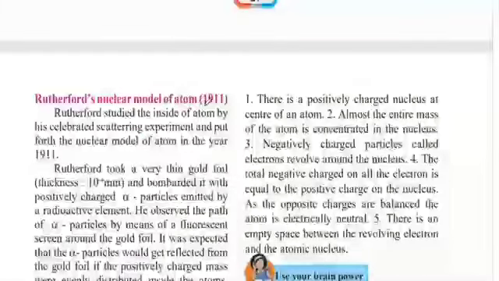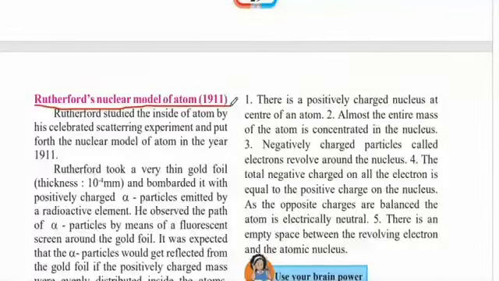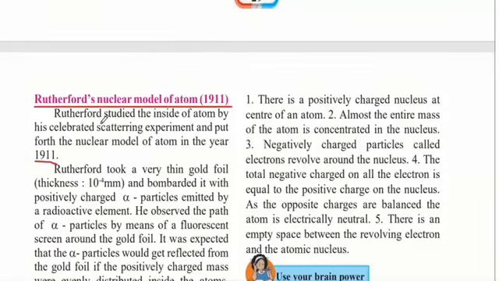Rutherford's nuclear model of the atom. Rutherford was another scientist, and he gave his own nuclear model of the atom in 1911. Rutherford studied the inside of the atom by his celebrated scattering experiment and put forth the nuclear model of the atom in the year 1911. He performed several experiments, and of these, the most famous one was the scattering experiment. By this experiment, he gave us the nuclear model of the atom.